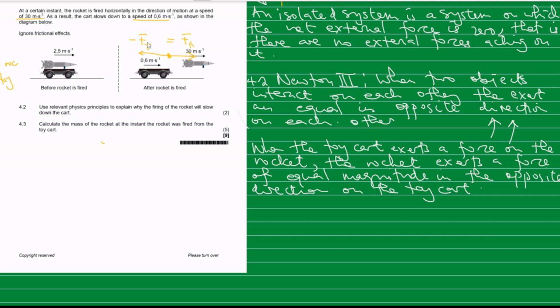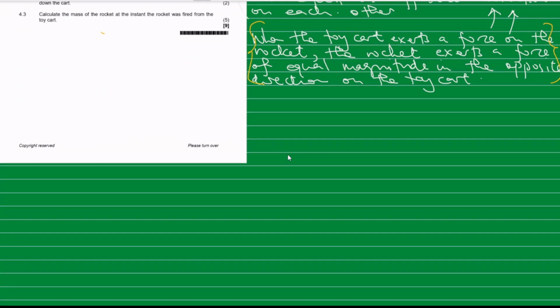So they are equal and act in opposite direction. Okay, so that's why the push to the left will somehow reduce the velocity of the toy cart. So you present your answer like that. Okay, let's go to the next part.